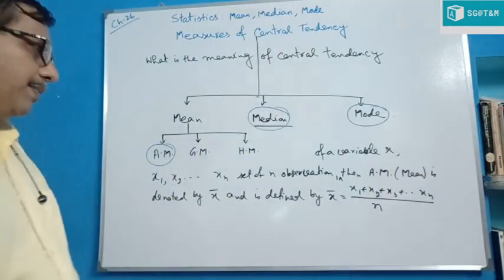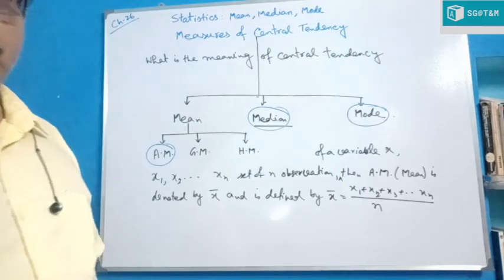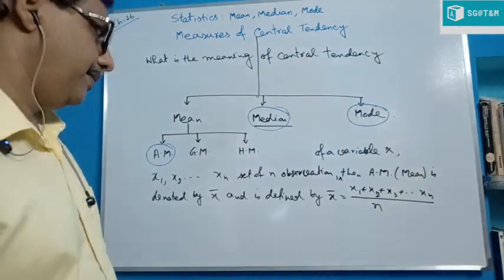X bar is given by x1 plus x2 plus x3 up to xn, by n.